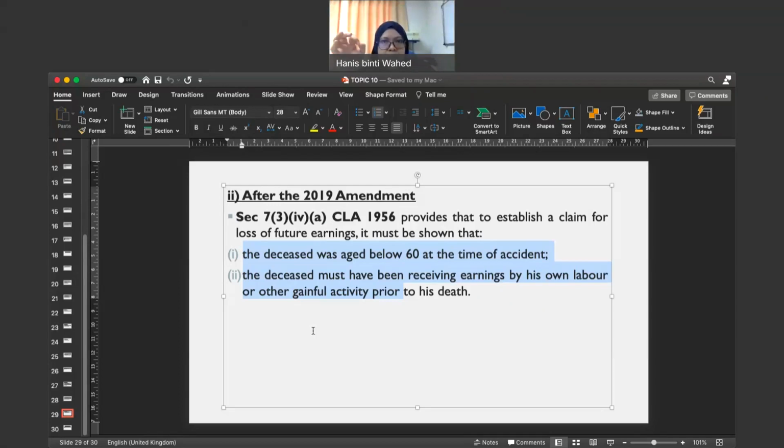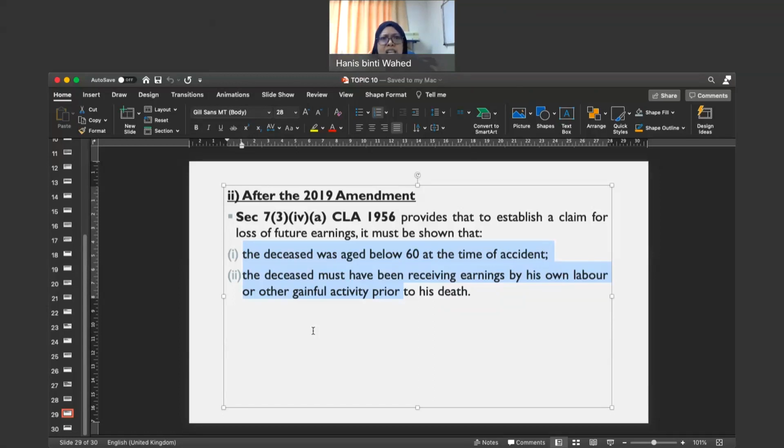Okay, dependency claim. We know that a dependent can claim damages once there's a fatal accident. There's a fatal accident that leads to the death of the disease. Yeah, a dependent can make a claim for damages, okay, by virtue of section 7, subsection 1. And then the next question is, who are the dependents? You can refer to section 7, subsection 2, and also subsection 11. Okay, so once you prove that you are a dependent, the next question is, what are the damages that you can apply against the defendant?